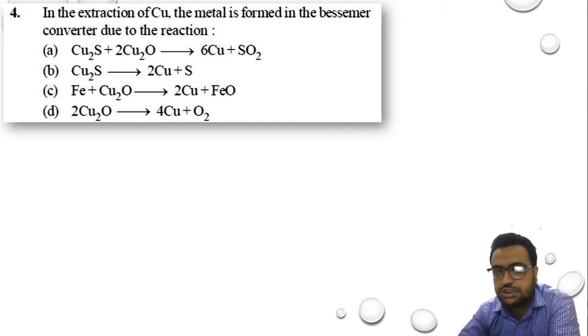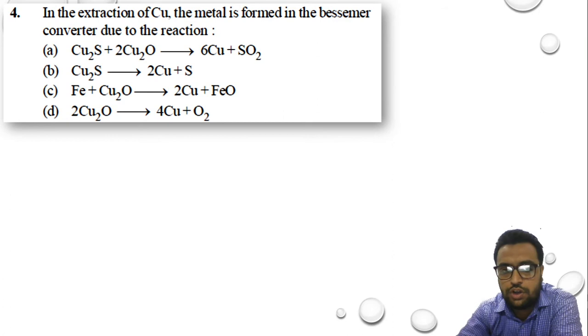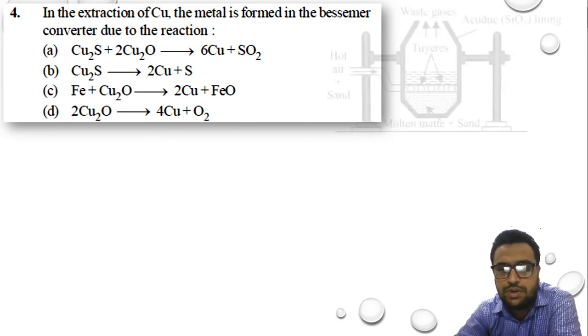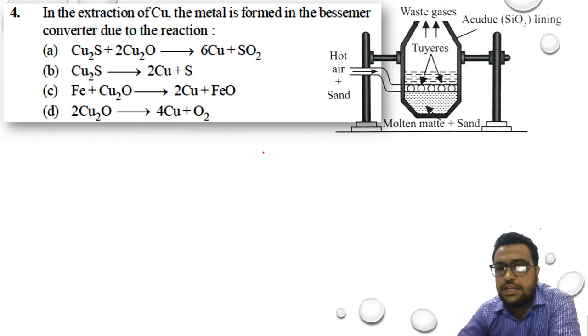So our next question is question number 4. In the extraction of copper, the metal is formed in the Bessemer converter due to which of the following reactions? So first of all, we will see what a Bessemer converter is. Here is the diagram for the Bessemer converter. Here we have a tank in which we have molten matte. Molten matte is nothing but copper.